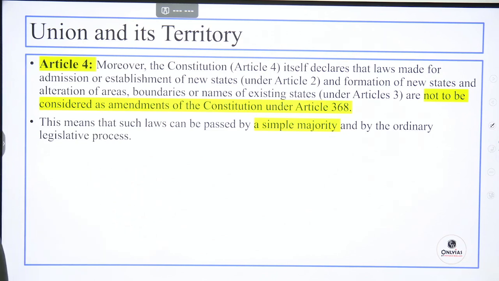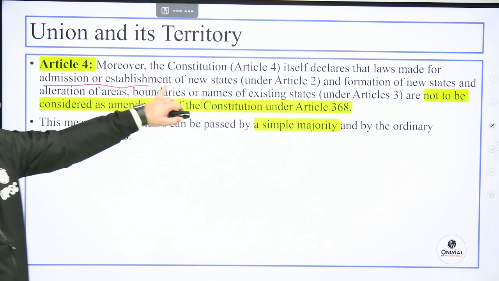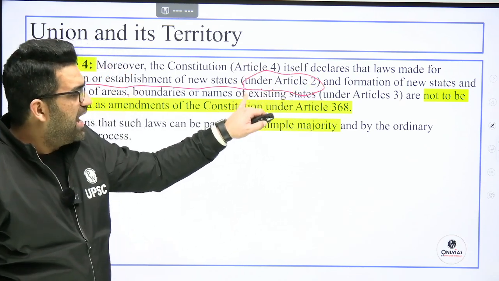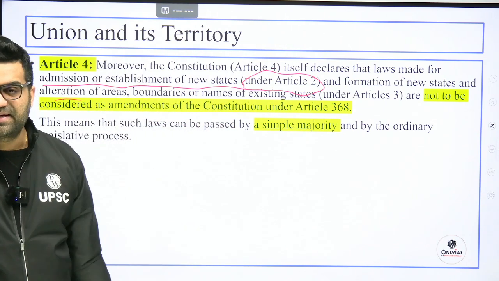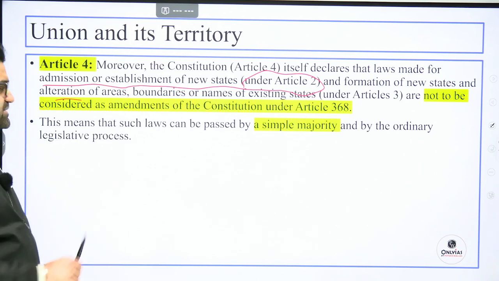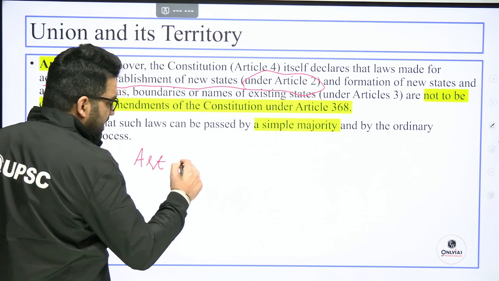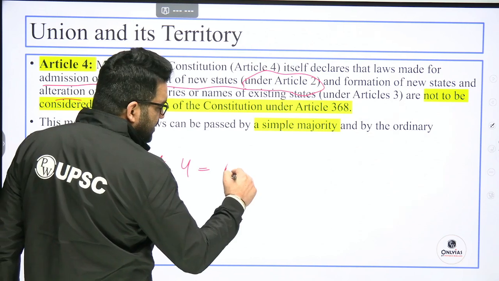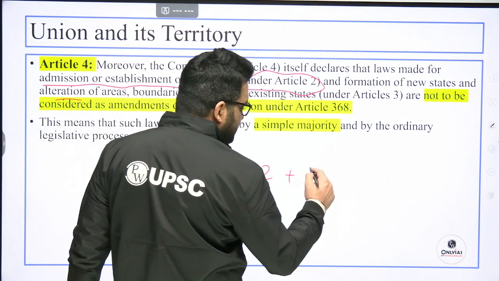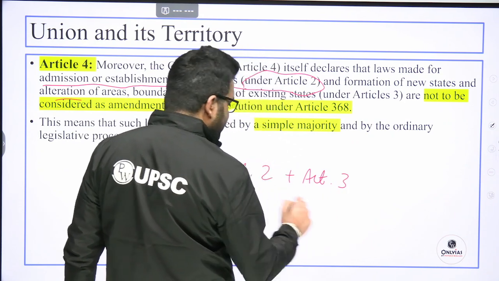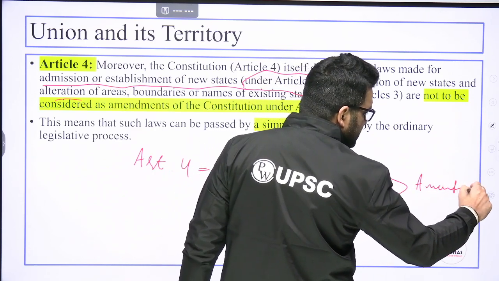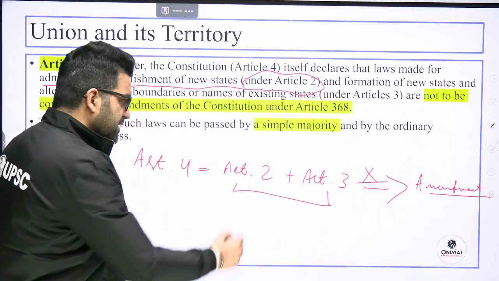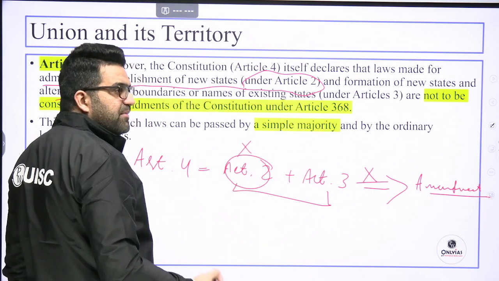Article 4 itself declares that laws made for the admission or establishment of new states under Article 2 and the formation of new states and alteration of areas, boundaries, or names of existing states under Article 3 are not to be considered as amendments. What is Article 4 saying in a nutshell? Article 2, creation of new states, plus Article 3, whatever significant changes they bring about, should not be considered as an amendment to the Constitution. Creation of a new state will also not be considered as an amendment to the Constitution.